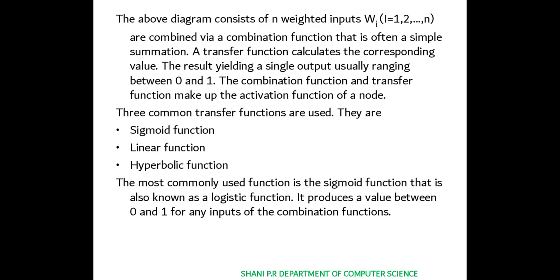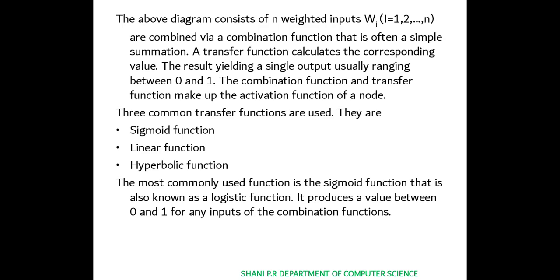Summation symbol. A transfer function calculates the corresponding value, the result yielding a single output, usually ranging between 0 and 1. So after considering the sum of the weighted values, it will find the output, that is either 0 or 1.